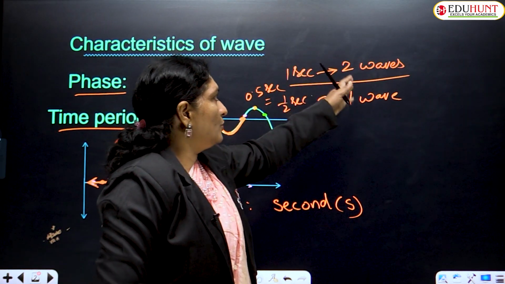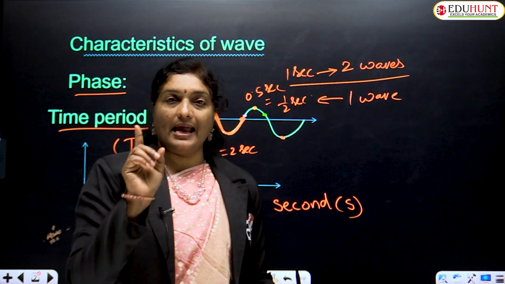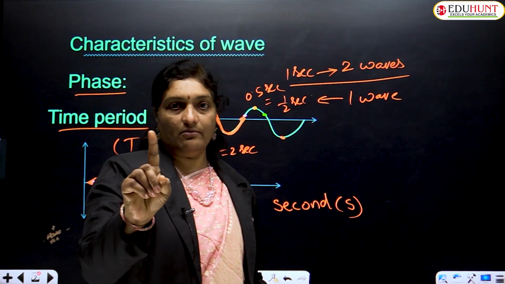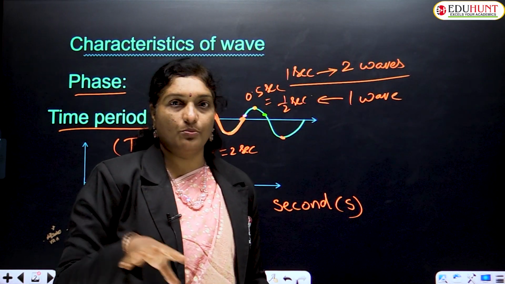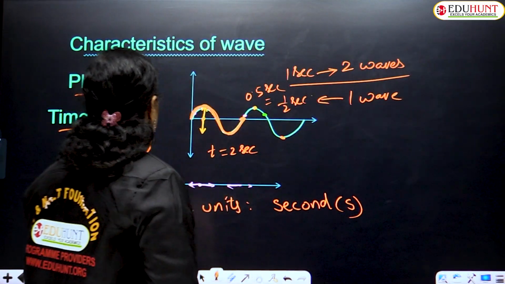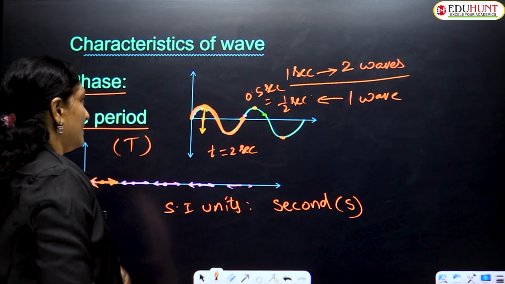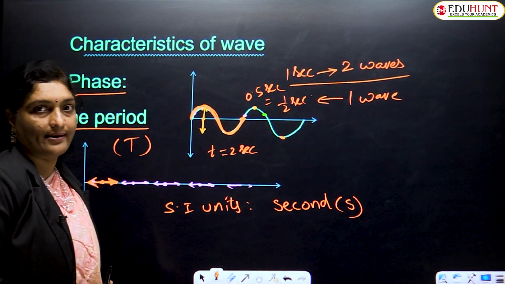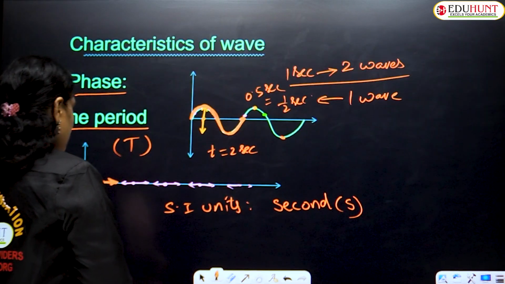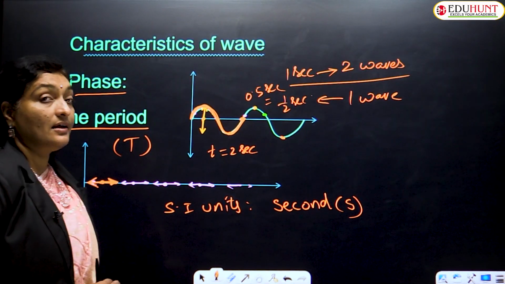So that means if 2 waves are produced in 1 second, the time period to produce one complete wave will be 0.5 seconds. So this is all about phase and time period. These are two characteristics. Now after that, let us try to understand something regarding frequency.